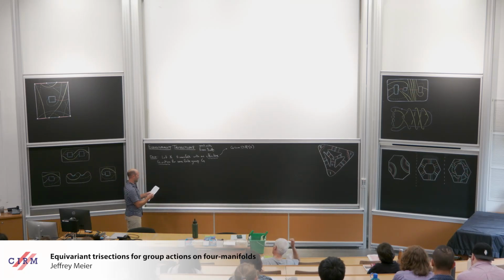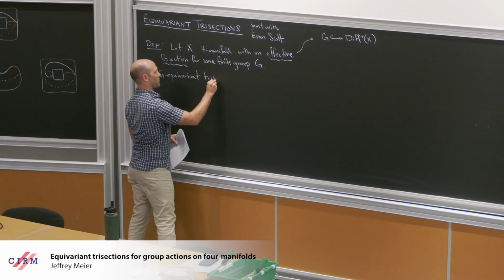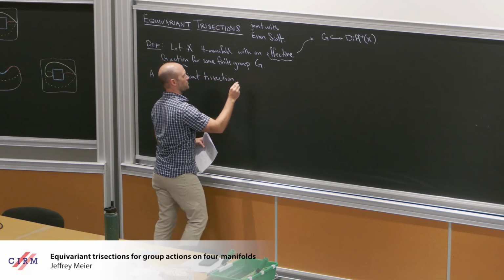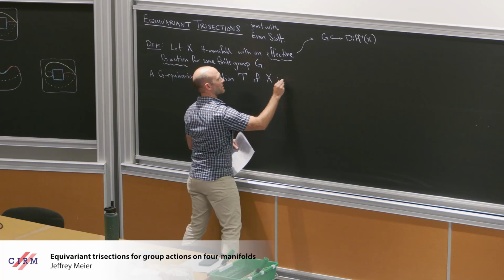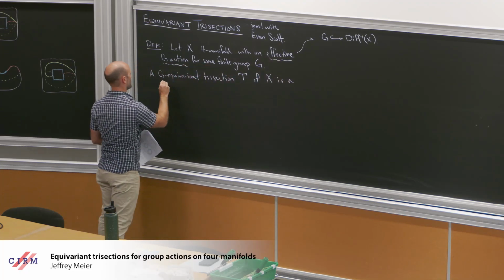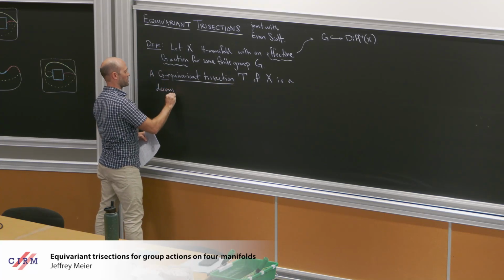All right, so a G-equivariant trisection T of X is a decomposition. First of all, it's a trisection.